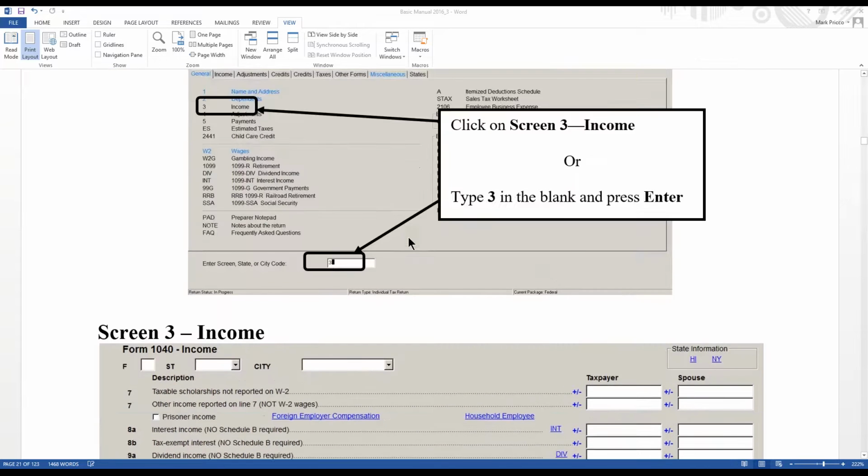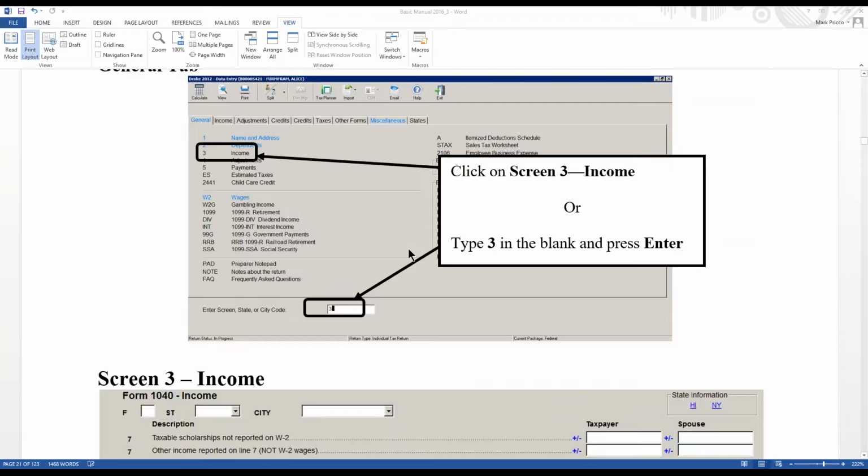So you first need to know, one, did they have a refund from state and city last year? And two, did they itemize their deductions? And when they itemized, did they use their state and city income taxes as a deduction?